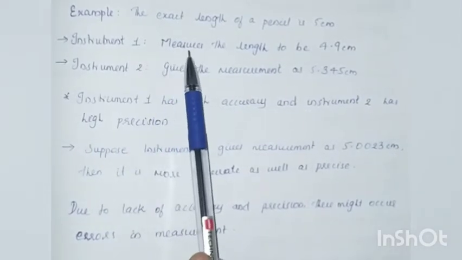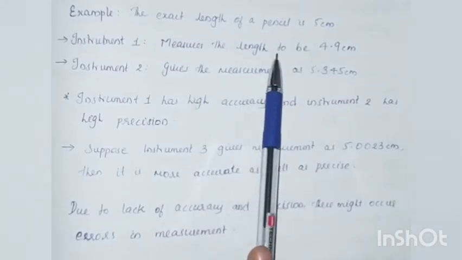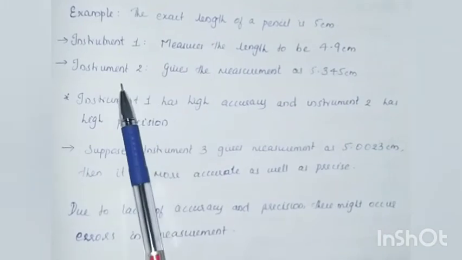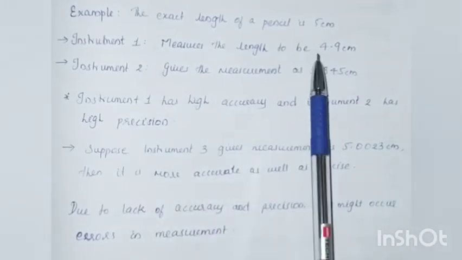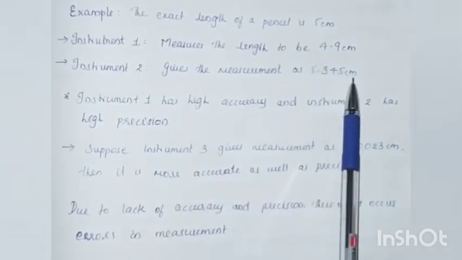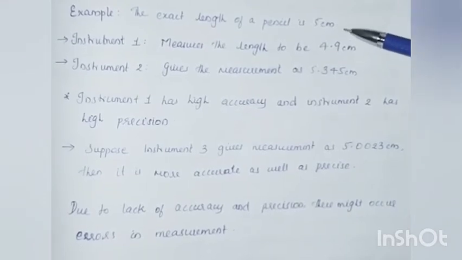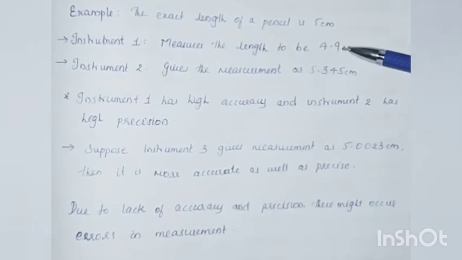The first instrument shows the length of this pencil to be 4.9 centimeter, whereas the second instrument shows the measurement as 5.345 centimeter. If you observe these two readings, the value which is closer to the true value is the measurement by the first instrument, which is 4.9 centimeter.